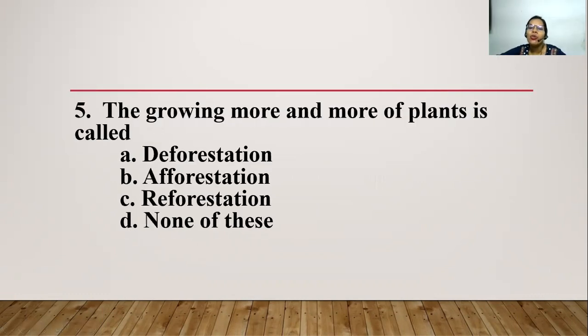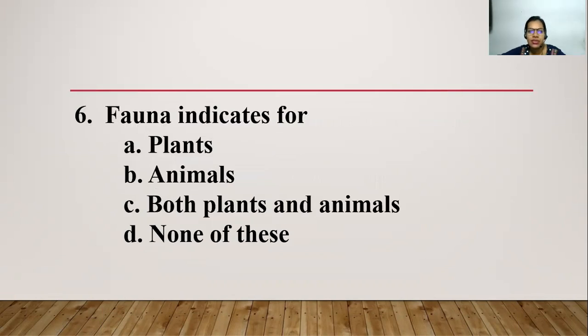Now the growing of more and more plants of trees is called reforestation. Fauna indicates for dash. So we know flora is for the plants, fauna is for the animals. So here the answer is animals.